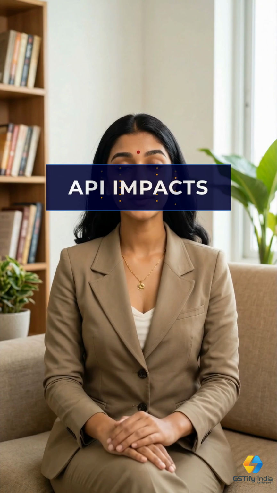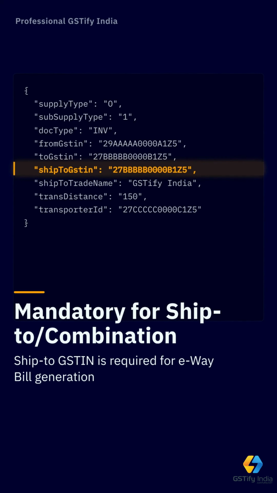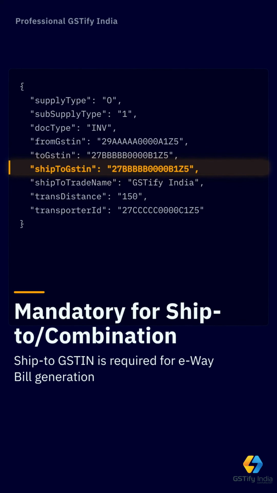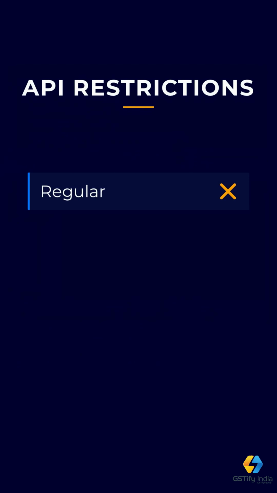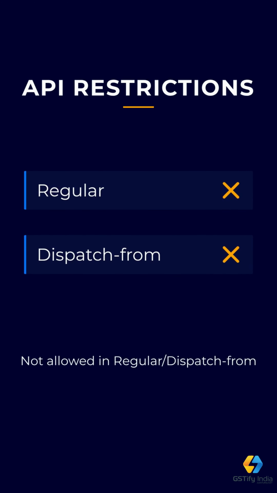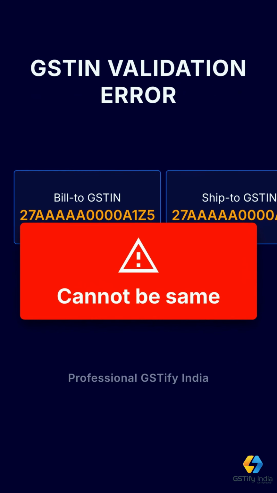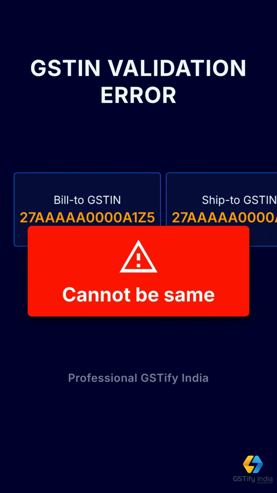GSTN has also explained API impacts. In standalone Generate e-Waybill API, ship to GSTIN is mandatory in ship to and combination transactions. Ship to trade name is optional. Ship to GSTIN should not be sent in regular transactions. Ship to GSTIN should not be sent in bill from or dispatch from transactions. Bill to GSTIN and ship to GSTIN should not be the same in ship to and combination transactions.